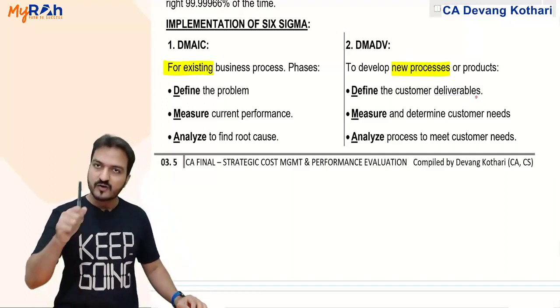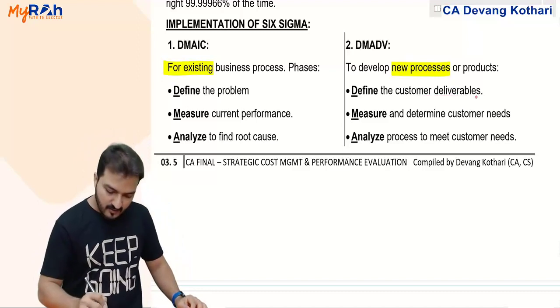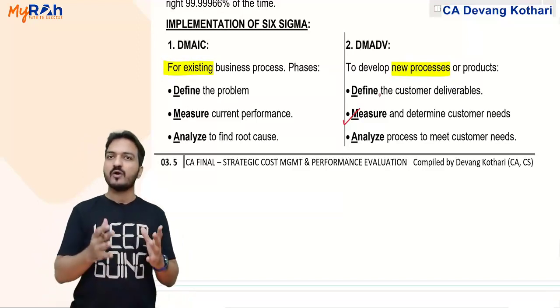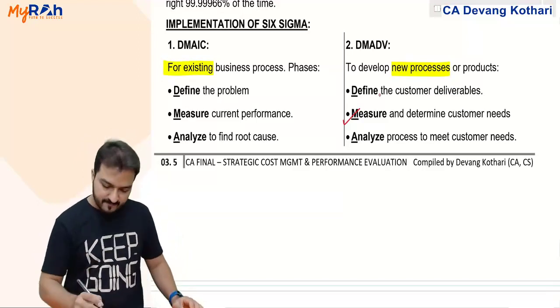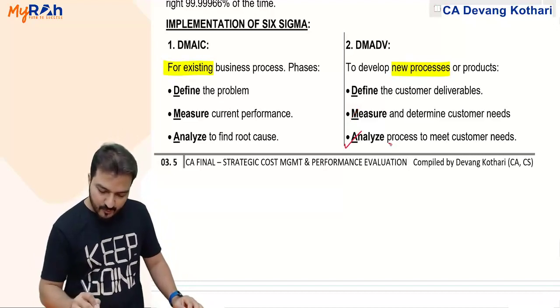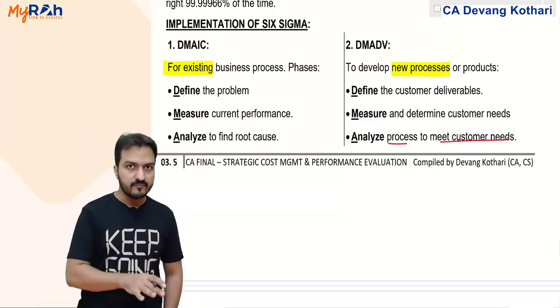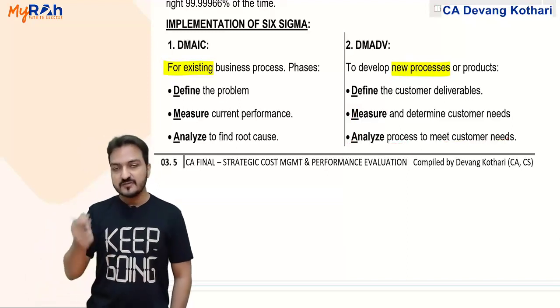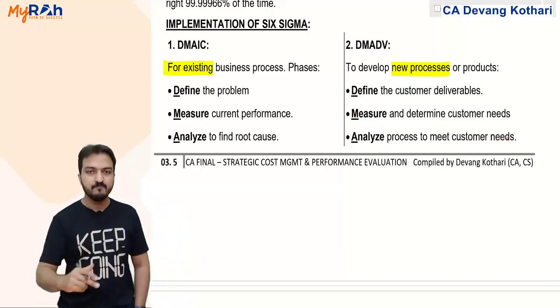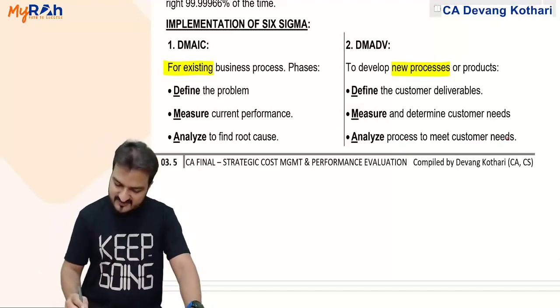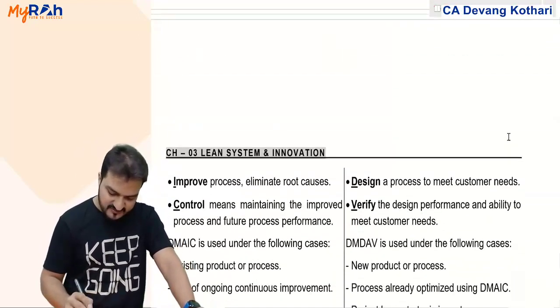So define the customer requirement, measure and determine what the requirements are. Analyze the process to meet those customer needs. Analyze not the problem, because there is no problem. Analyze the process, how will this process meet the customer needs.